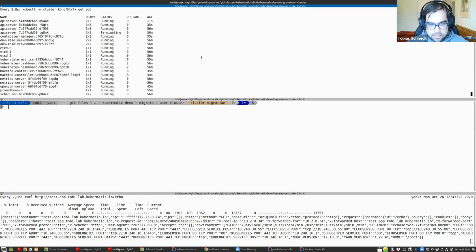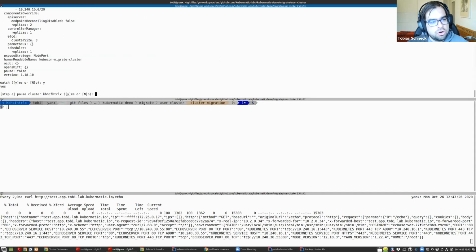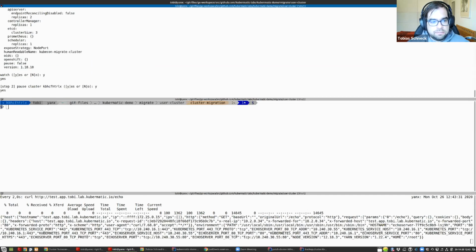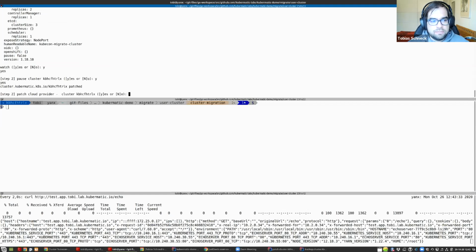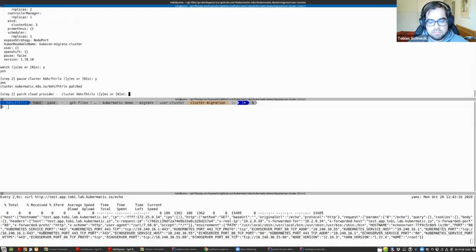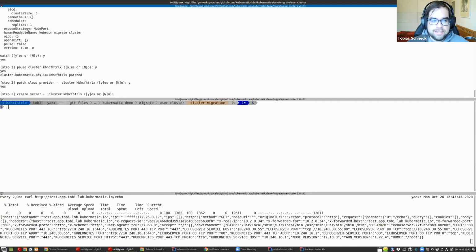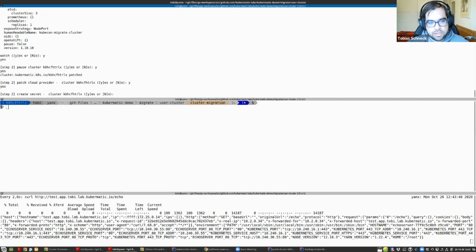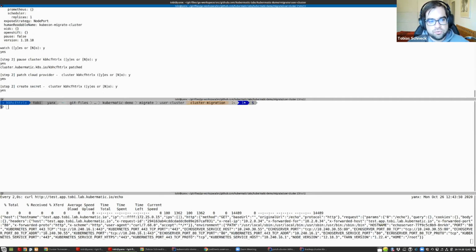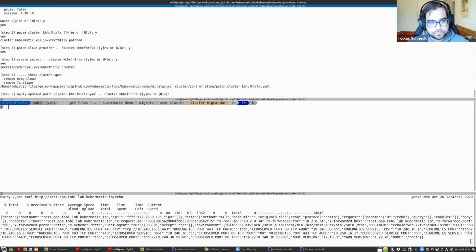So as the next step, we want to change to our AWS. So let's go out of this view and pause the cluster again. Currently, depending on the Kubernetes controller, we need these two-step upgrades because we are just a kubectl client and not an operator. And now we can patch the cloud provider. So what happens now? Yes, I want to patch it. Yes, I want a new secret. There we create a new secret reference for the AWS credentials.